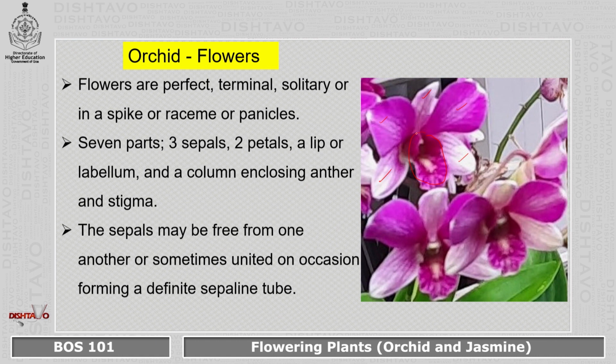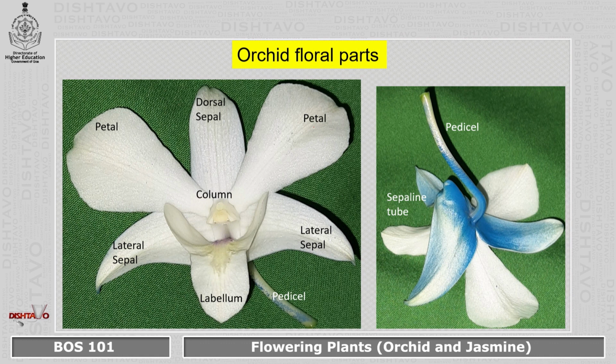Now the sepals that we have, they may be free from one another, or sometimes they are united, especially at the base, and on coming together at the base they form a type of tube that we can call a sepaline tube. Here you can see the floral parts of orchid. Here we have the sepals, we have a dorsal sepal, we have 2 lateral sepals, one on either side. We have petals over here, 2 broad ones, although these are all white colored, and the labellum, the beautiful labellum, is here.